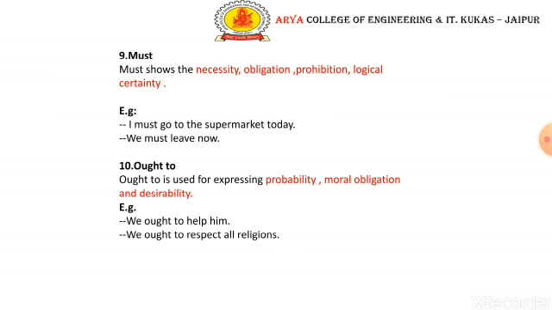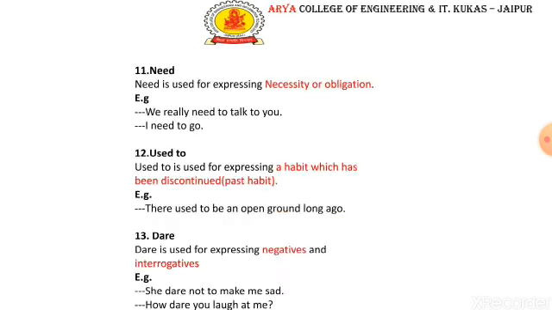Ought to is used for expressing probability, moral obligation, and desirability. We ought to help him. It's a moral obligation. We ought to respect our religion. It's a moral obligation, you can say. So these are the sentences, and it can be used for advice also. You ought to drive carefully in bad weather. And now another word, need. Need is used for expressing necessity or obligation. Basically, we really need to talk to you because it's a necessity.